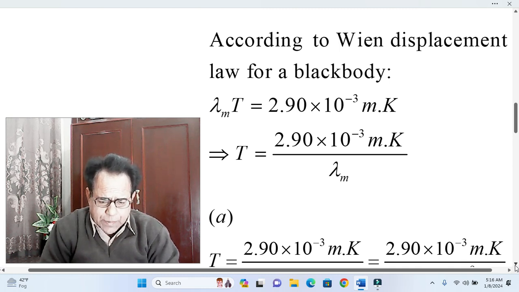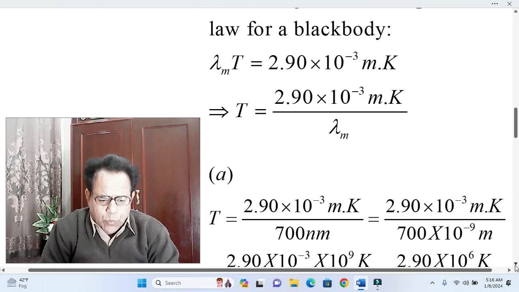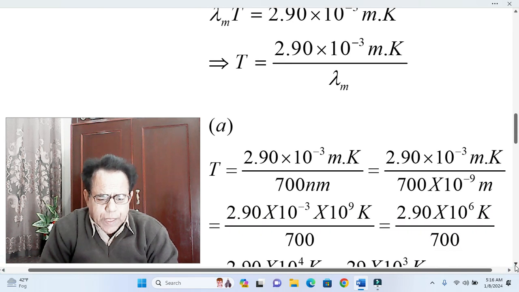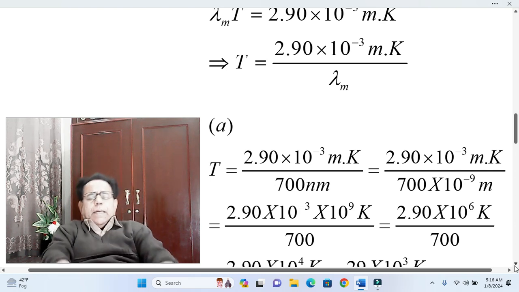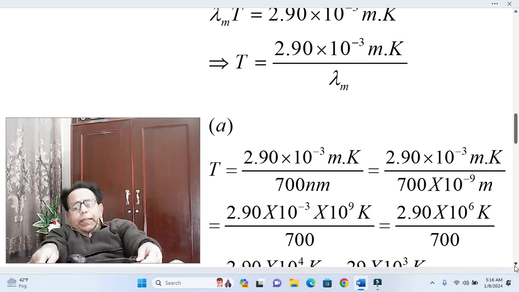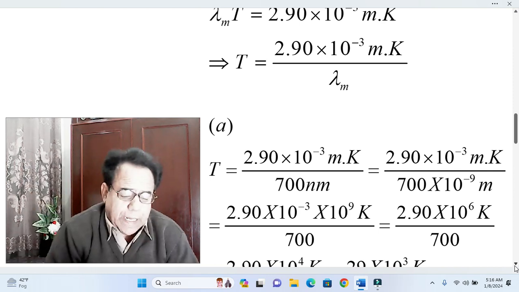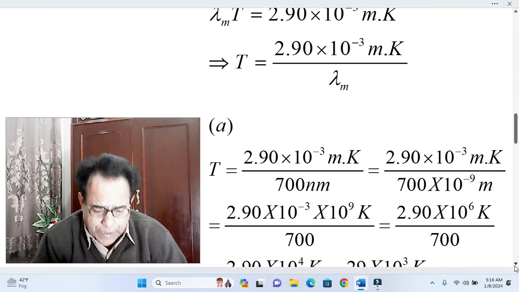Now our formula has taken the proper shape, which will provide us three values, our three answers. Now in part A, we use lambda m equal to 700 nanometer, where nano stands for 10 raised to the power minus 9.